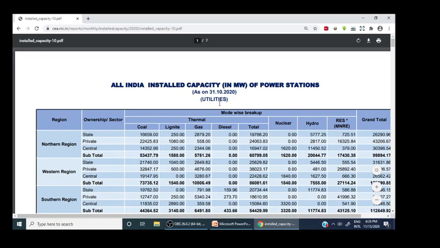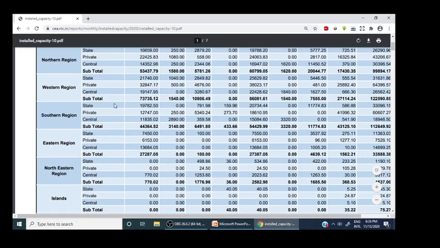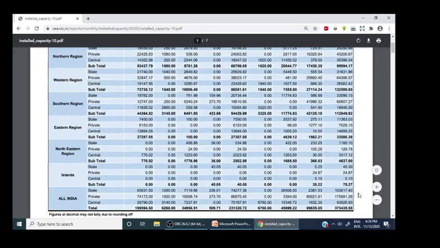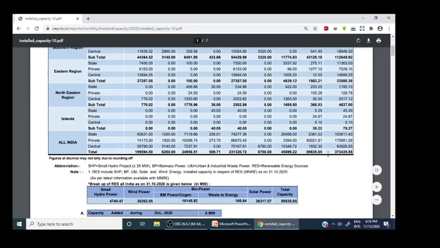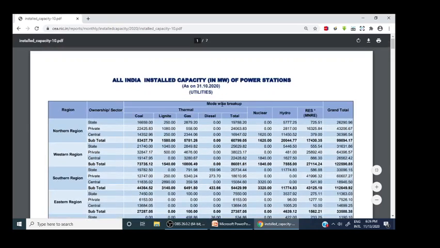So this is installed capacity. First one is region wise. So this is total power capacity. So this one is thermal, second one is nuclear, third one is hydro, and fourth one is RES, means remaining, that includes wind, solar, bio, or waste to energy.